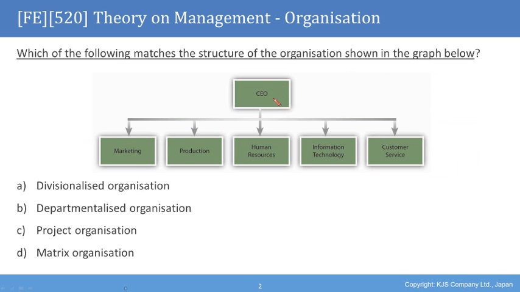At the top is the CEO, and it branches to marketing, production, human resources, information technology, and customer service. The options are divisionalized organization, departmentalized organization, project organization, or matrix organization. Which one of those options matches the structure of the organization shown in the graph below?